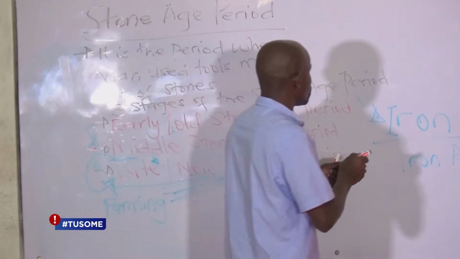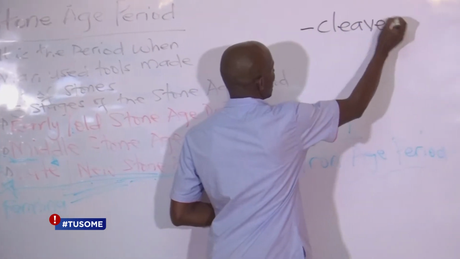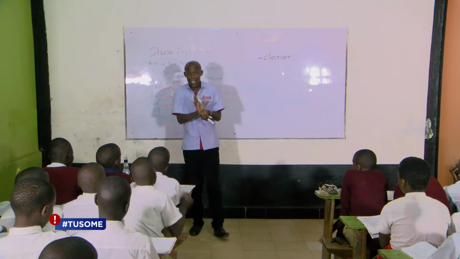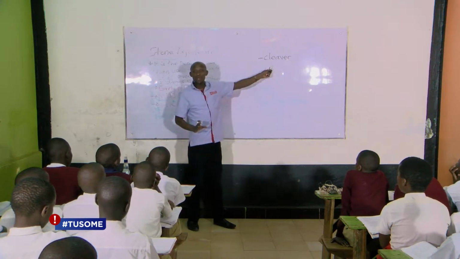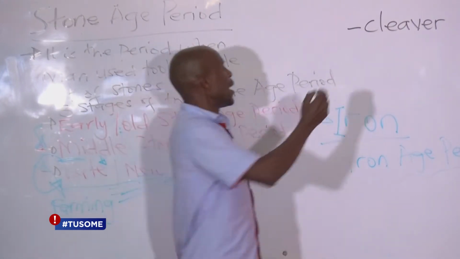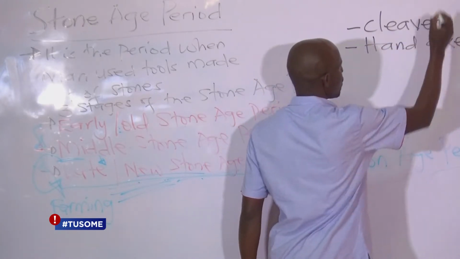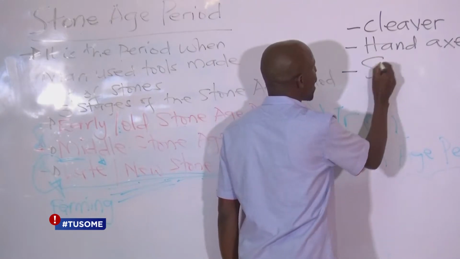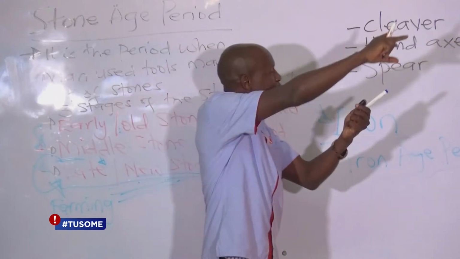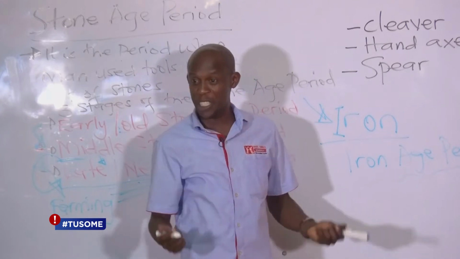The early man had tools like the cleaver. A cleaver was a stone which was shaped in form of a knife, okay? And this cleaver, early man would use it to skin animals and even cut pieces of sticks, okay? Early man also had a hand axe. Early man also had a spear. Of course, it was a piece of stick with a stone, a very sharp stone at the end, okay?